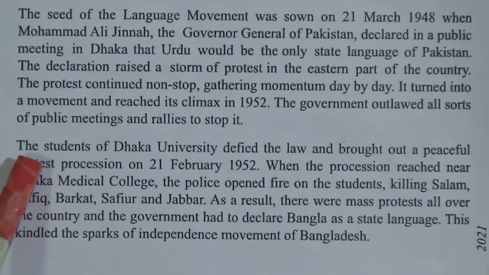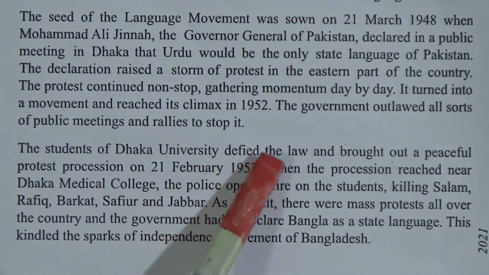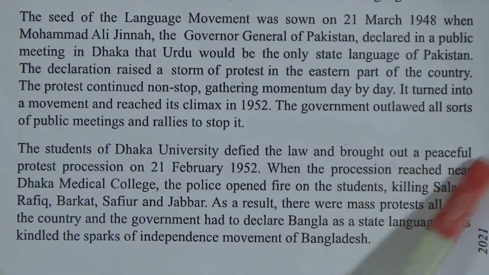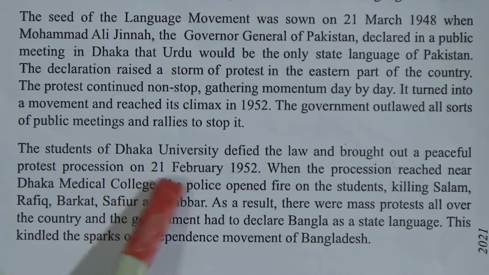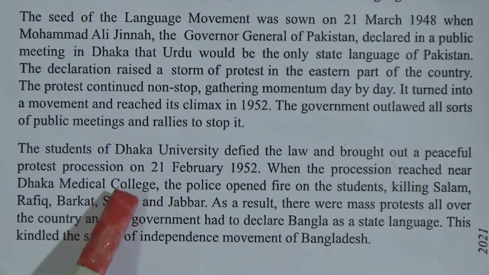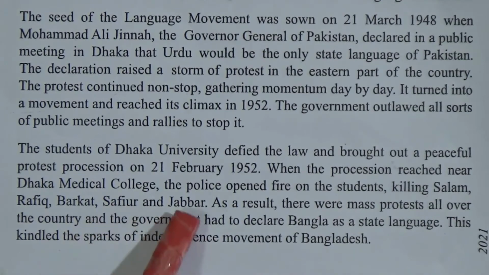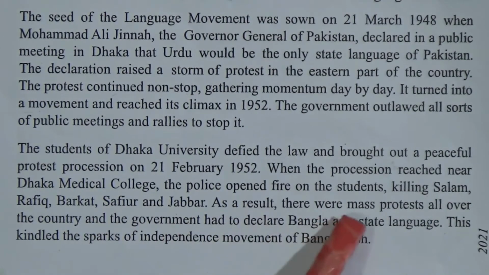Now we will go to our fourth para. The students of Dhaka University defied the law and brought out a peaceful protest procession on 21st February 1952. When the procession reached near Dhaka Medical College, the police opened fire on the students, killing Salam, Rafiq, Barkat, Shafiul and Jabbar. As a result, there were mass protests all over the country, and the government had to declare Bangla as a state language. This kindled the sparks of independence movement of Bangladesh.